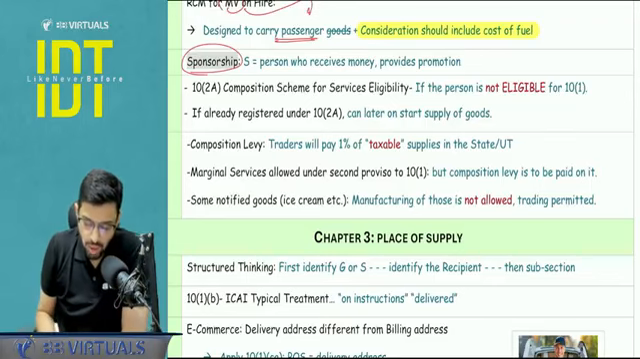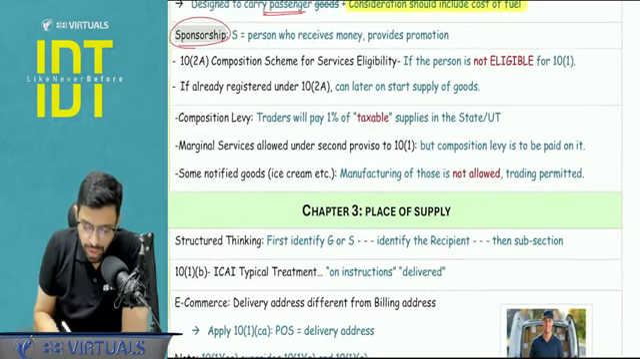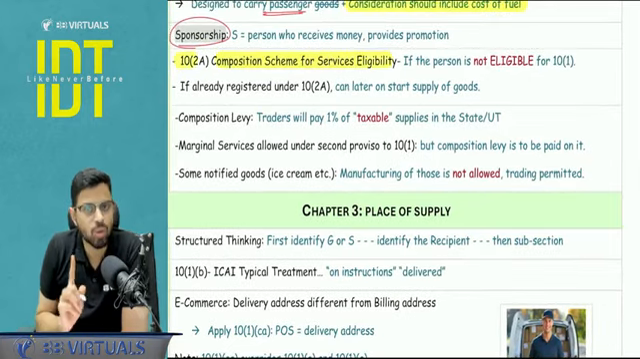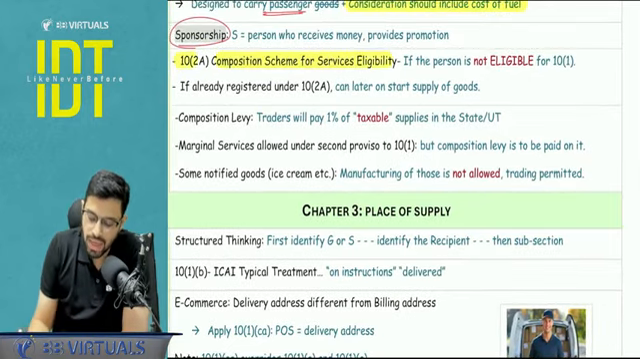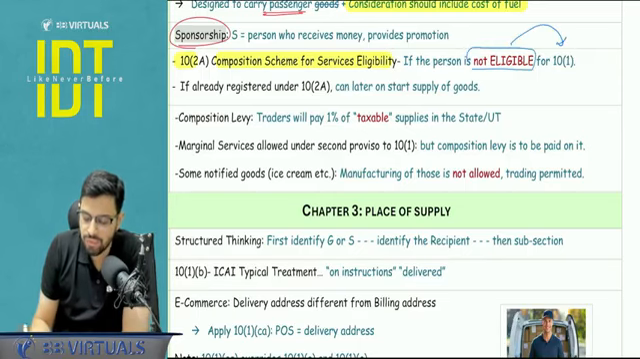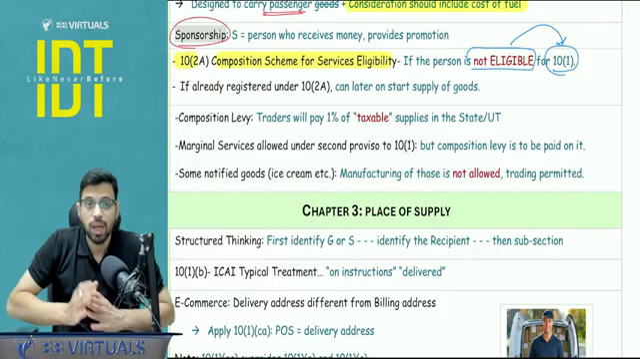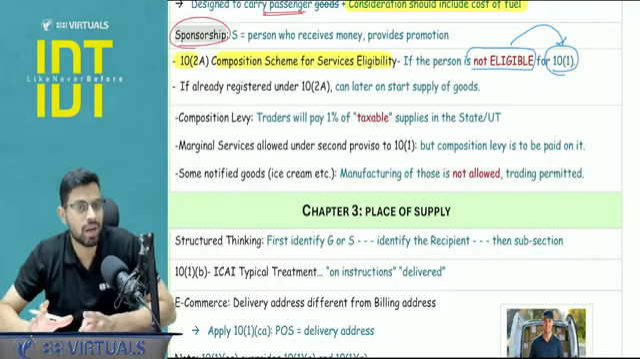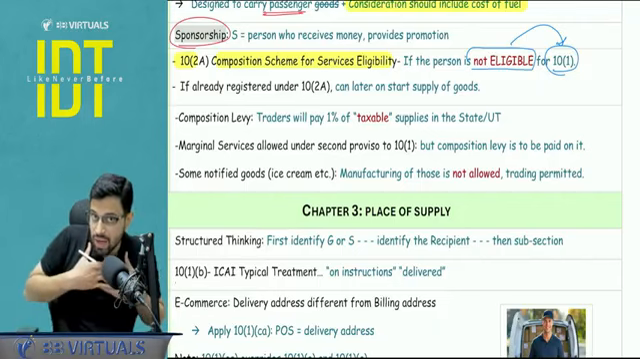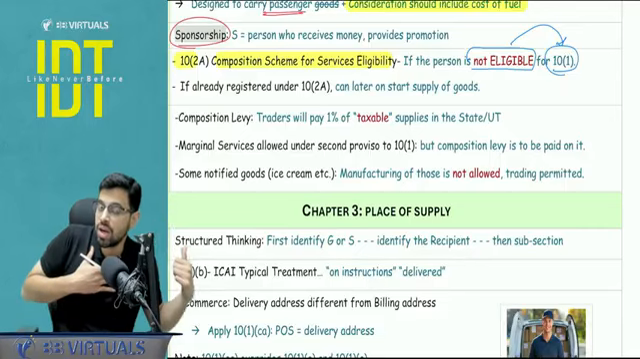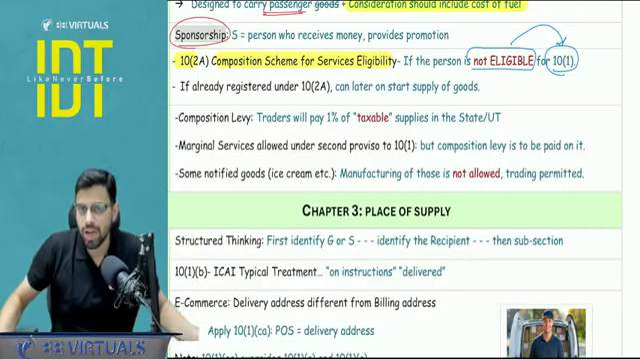Yes. Next, in the composition scheme 10.2a, that is the services composition scheme, the person will be eligible under 10.2a if the person is not eligible under 10.1. Actual registration or non-registration under 10.1 is not relevant. You should not be eligible under 10.1. If I am eligible under 10.1, even if I have not taken registration under 10.1, I will not be eligible under 10.2a.